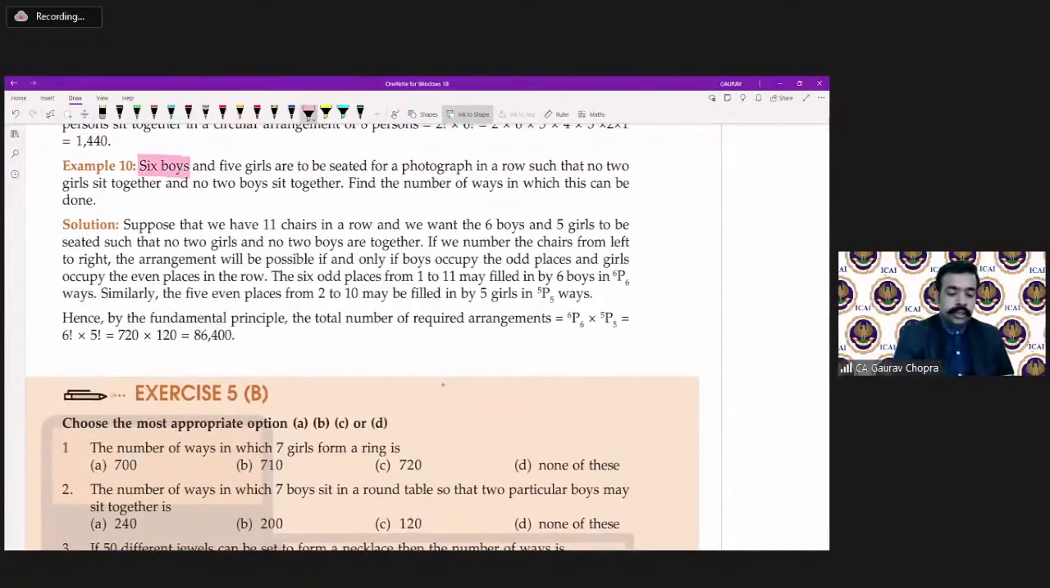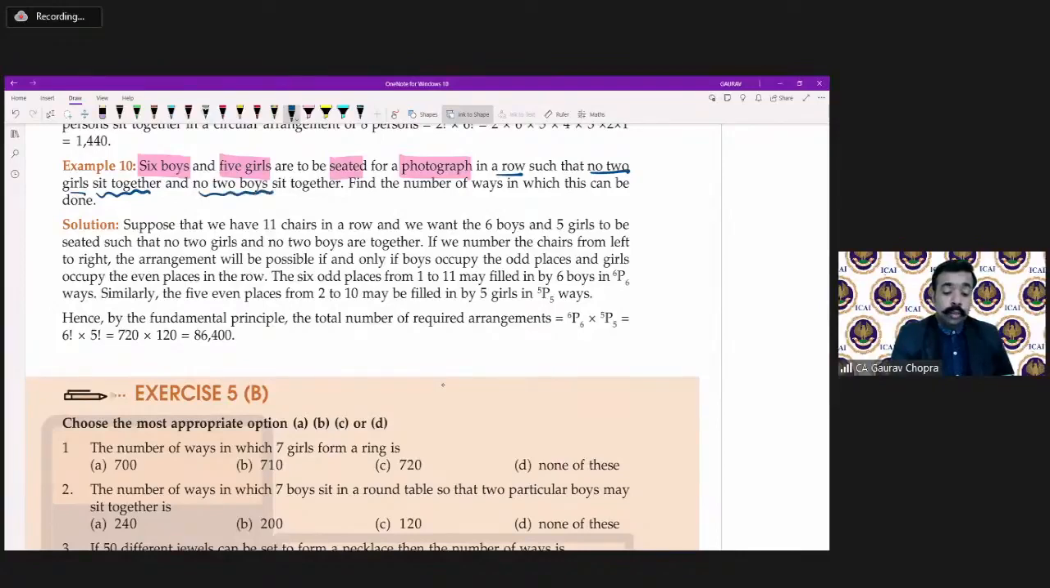So 6 boys and then 5 girls are getting seated for a photograph in a row, such that no 2 girls sit together.